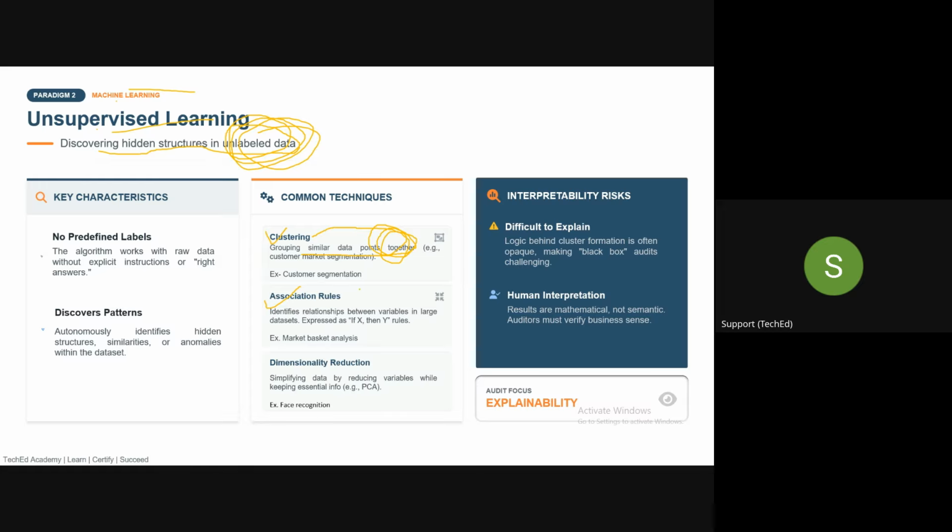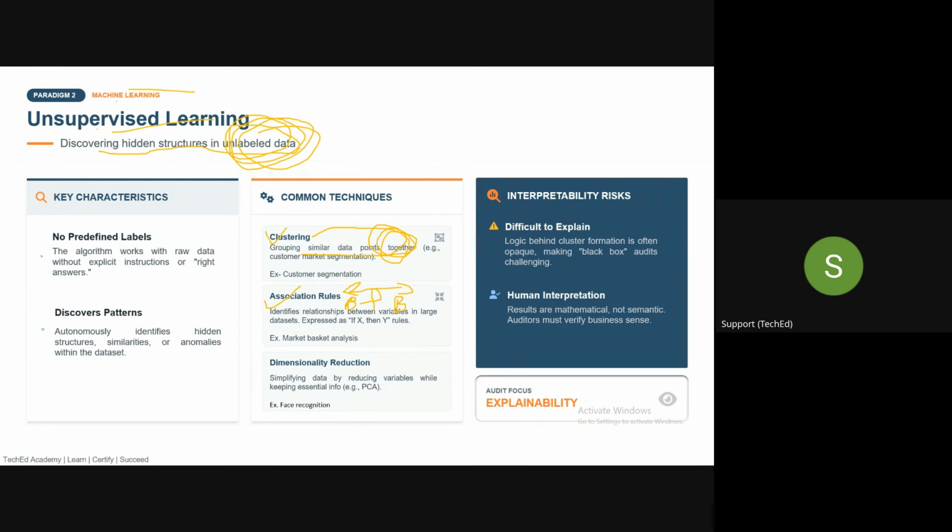Association rule will try to establish the relationship between two data sets, that if it is X, then it is Y. For example, if someone is coming to buy bread, there is a high chance that person may also buy butter, or maybe milk.